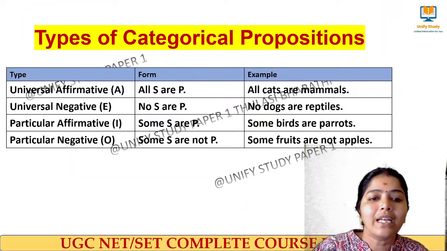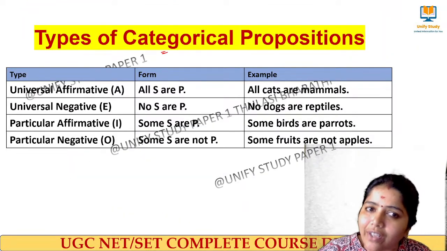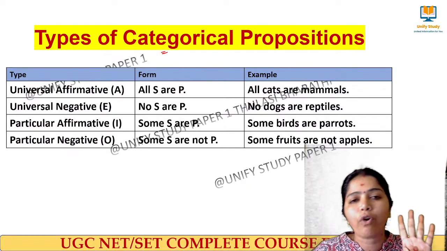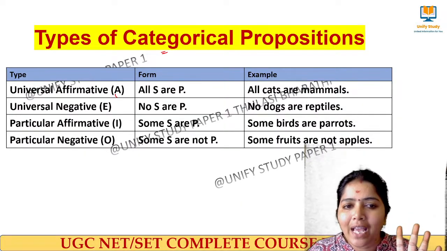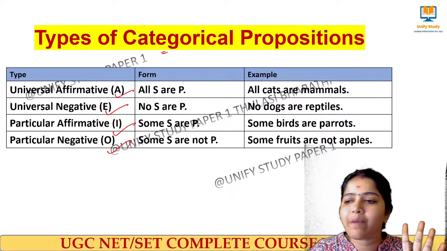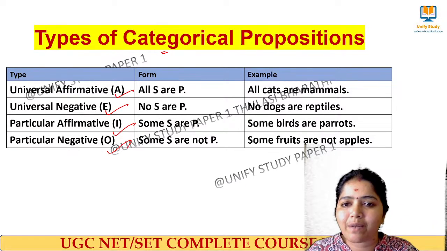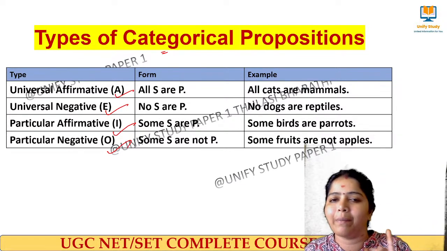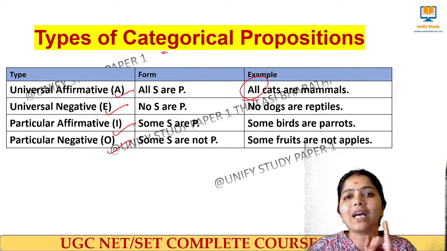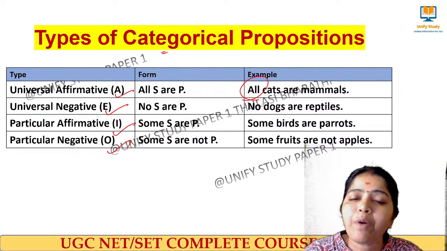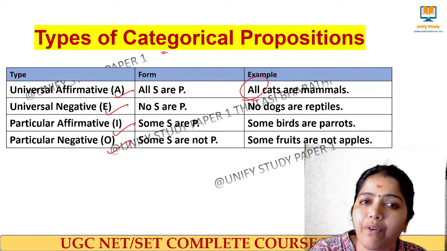Okay, right. Next very important one, the types of categorical proposition. We have 4 different types of categorical proposition: A type, E type, I type, O type. So what is A type statement? It is all cats are mammals. So all comes here, right? It is an A type statement. A type proposition, universal, affirmative.